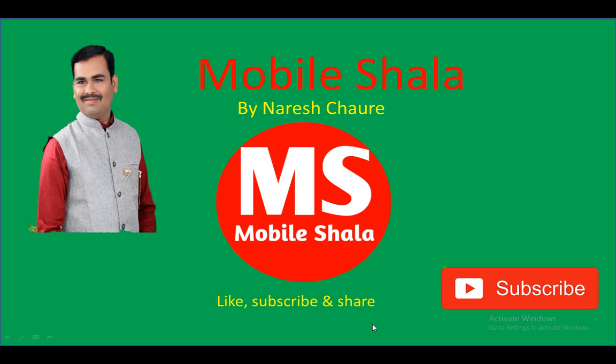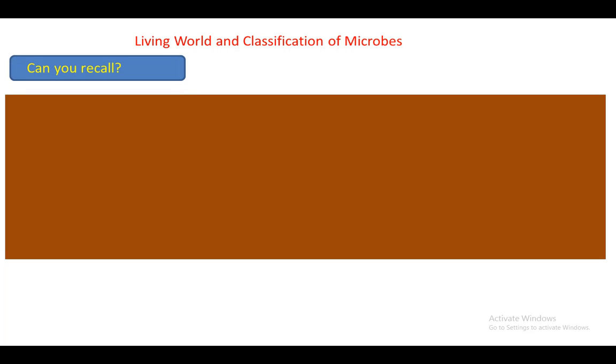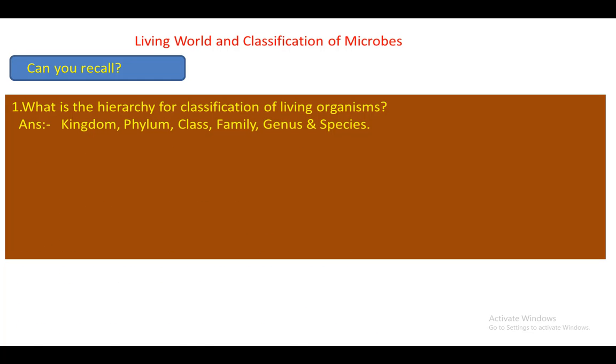Today's video we will give information about the 8th standard chapter number 1, Living World and Classification of Microbes. Before giving information about this chapter, can you remember the hierarchy of classification of living organisms? We have learned that in previous standard. The hierarchy for classification of living organisms is kingdom, phylum, class, family, genus and species.